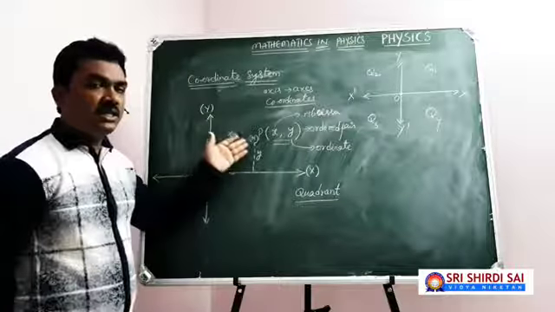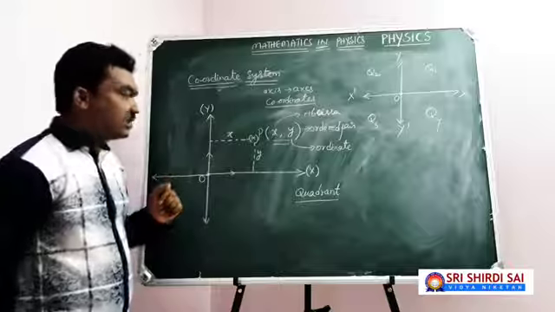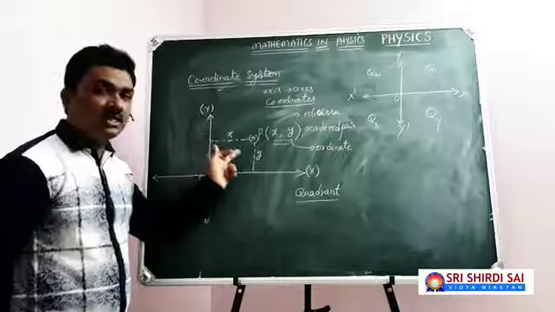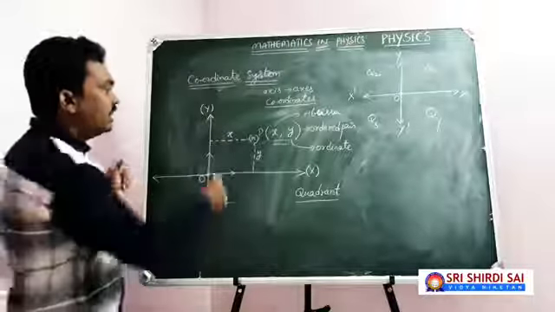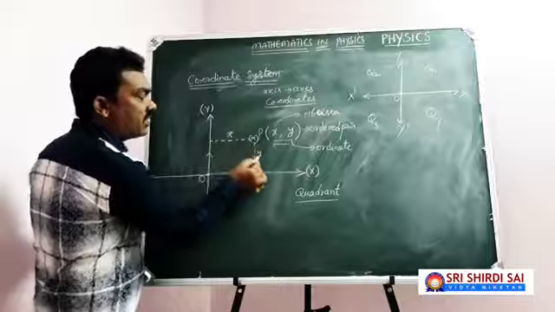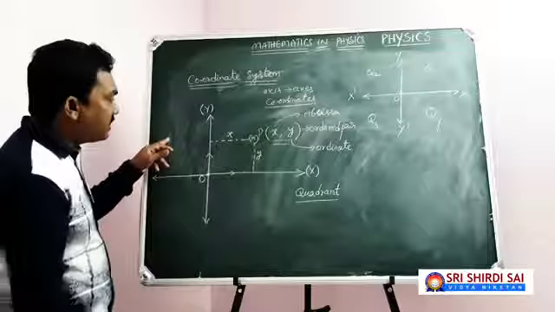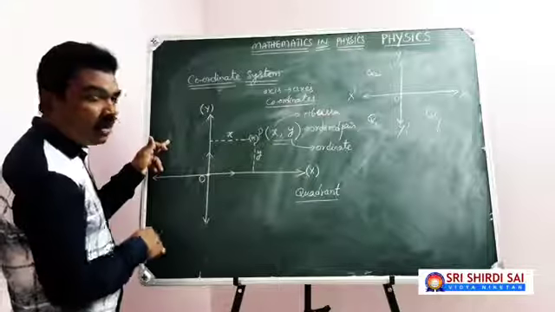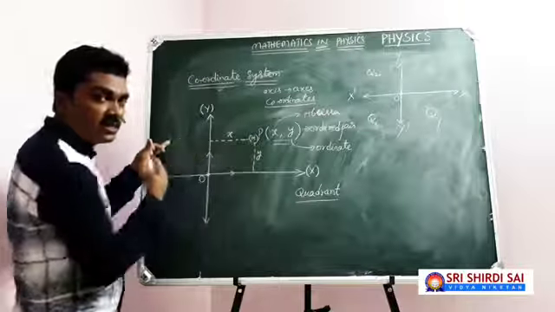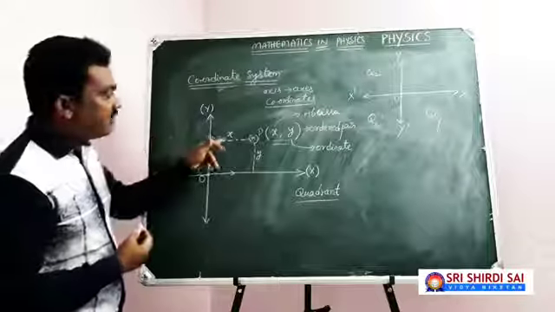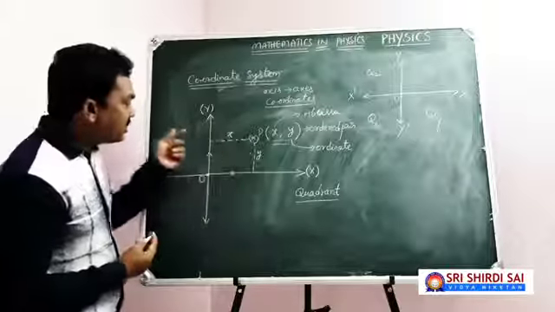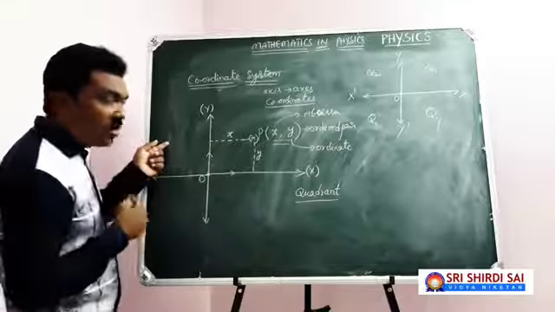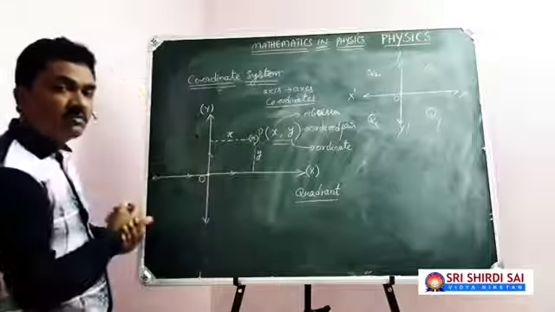Now, your particular point is in the first quadrant, but the same point may be in the second or third quadrant at the same horizontal distance and vertical distance. For example, here the horizontal distance is 3 meters and the vertical distance is 5 meters. You may find a point here at 3 meters horizontal distance and 5 meters vertical distance. Then how can you differentiate this particular point and this particular point? If x equals 3, y equals 5, with the same distances, you can locate another point here at x equals 3 and y equals 5. Then how can I differentiate these two different positions?